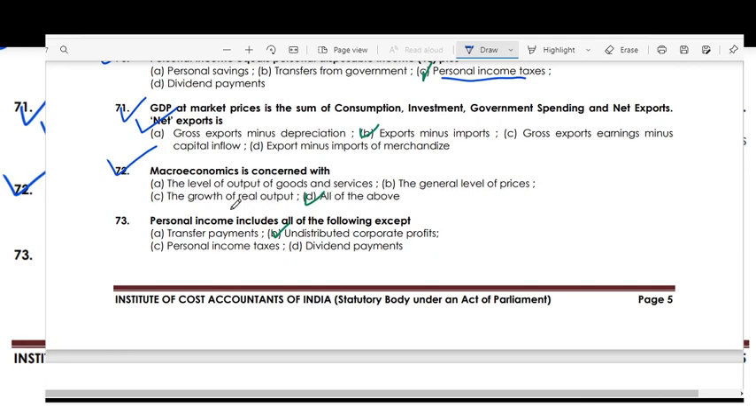Microeconomics is concerned with all of these: the level of output of goods and services, the general level of prices and growth of real output. Personal income includes all the following except undistributed corporate profits.